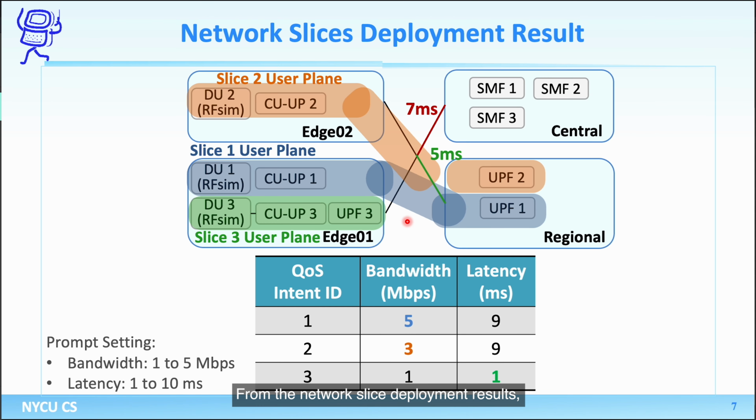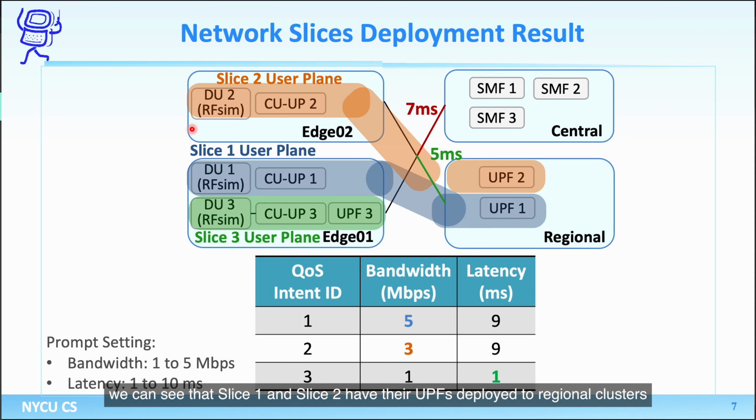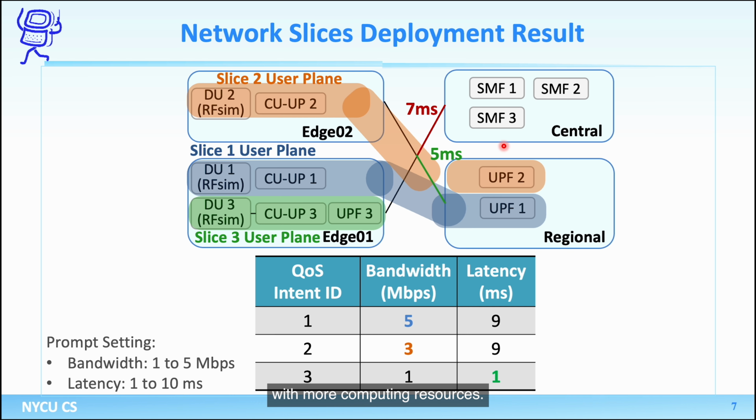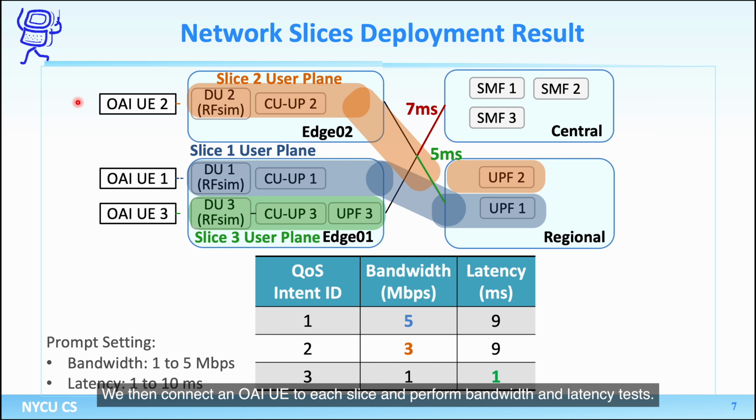From the network slice deployment results, we can see that Slice 1 and Slice 2 have their UPFs deployed to regional clusters with more computing resources. In contrast, Slice 3, which has strict low latency requirements, places its UPF at the edge. We then connect an OAI UE to each slice and perform bandwidth and latency tests.